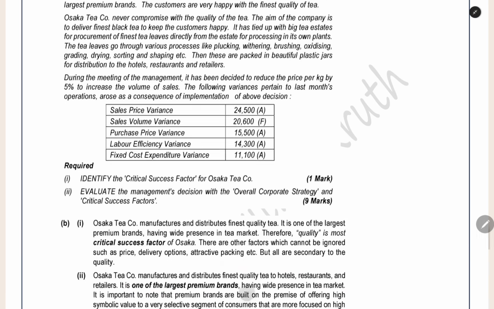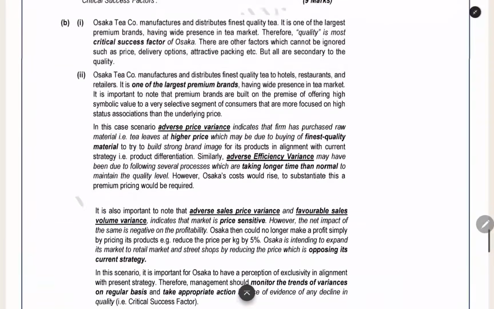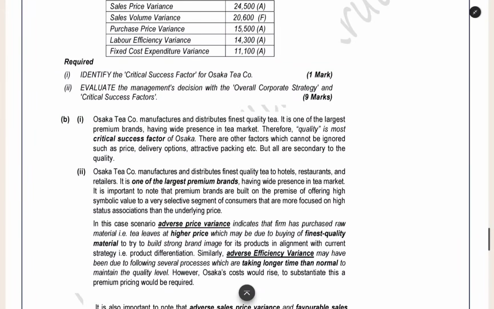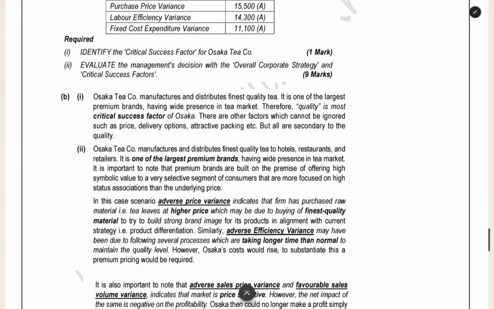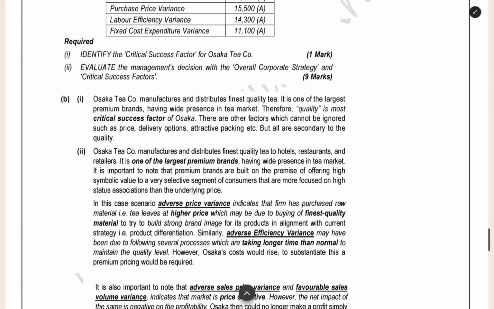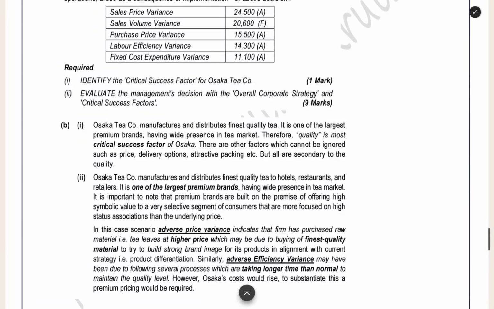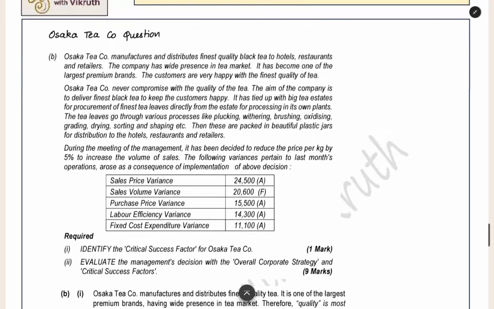They are also saying that it will reduce the exclusivity of the product. Currently, you are a premium brand. You are being sold only to high level customers and rich customers. And when you are giving your tea to the street vendor also, it will reduce the prestige and the image of the product. The image of your brand will not be a large premium brand, because your tea is available at a lower price at the cheapest street vendor also. So that will reduce the product differentiation strategy. It is against that strategy. So that was the analysis they have given here.